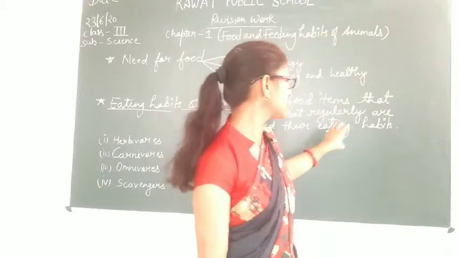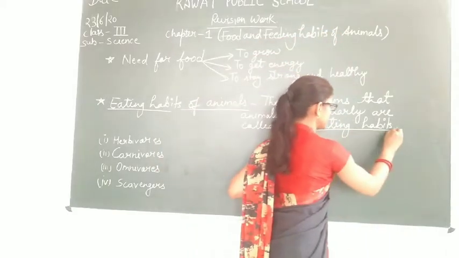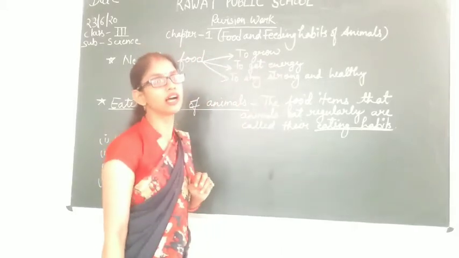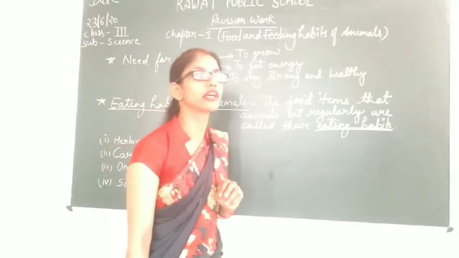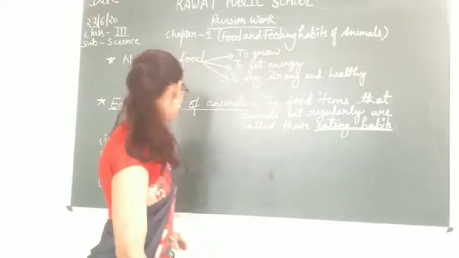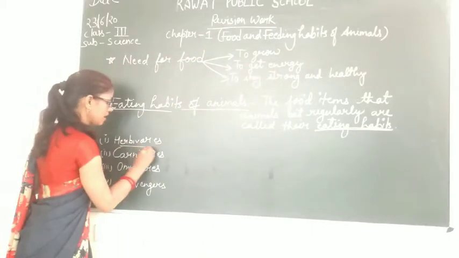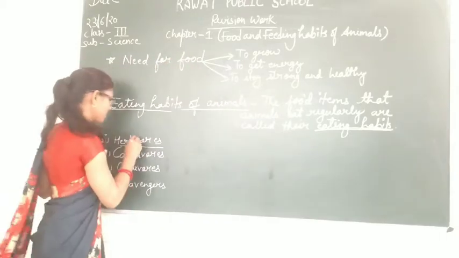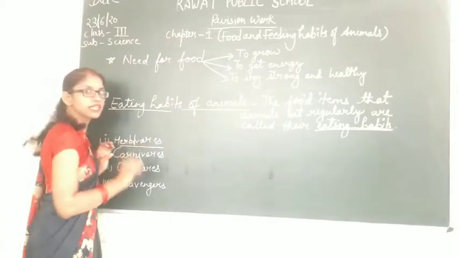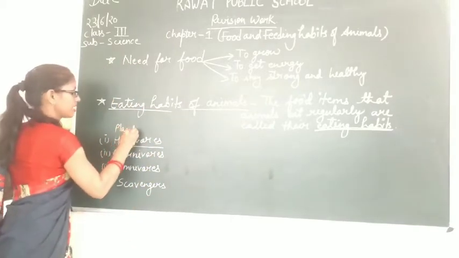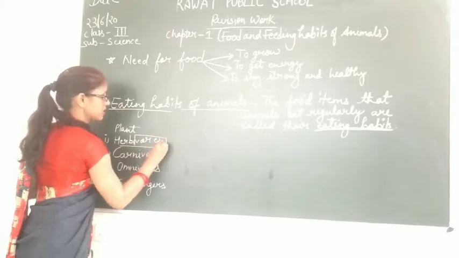On the basis of the eating habits, all the living organisms are categorized into 4 categories. The first one is the herbivores. Herbivores means herbi and vores. Herbi means plant, and vores means eaters.